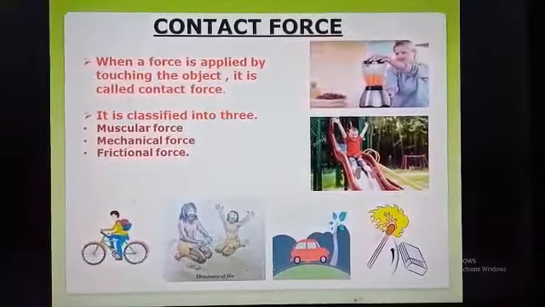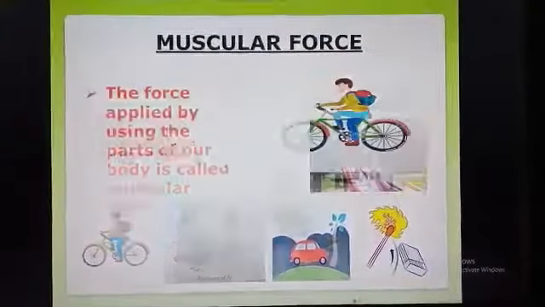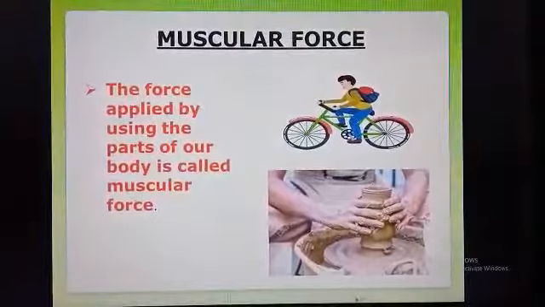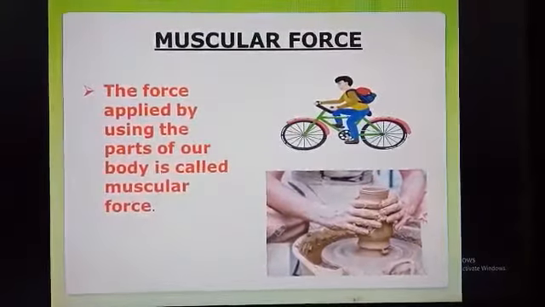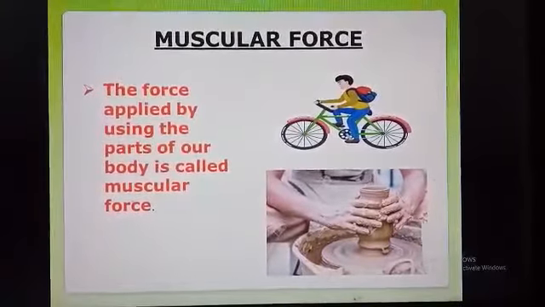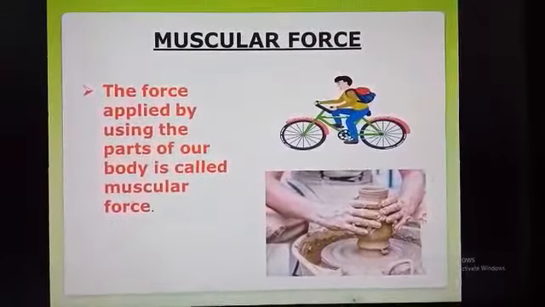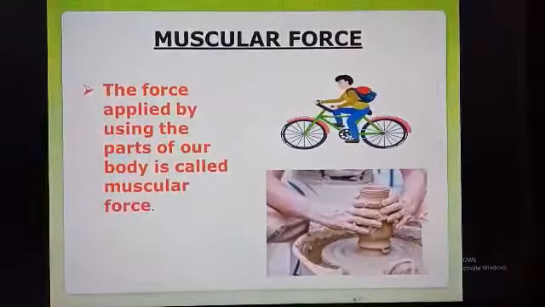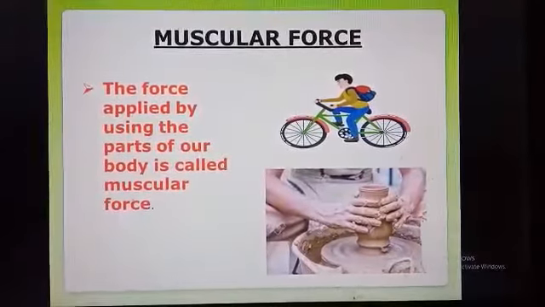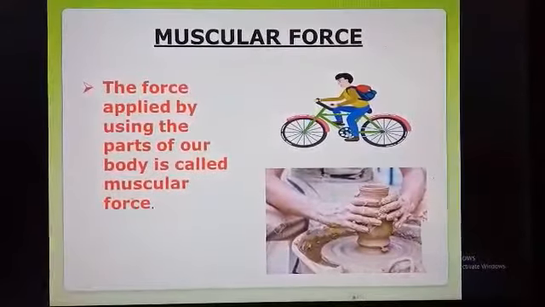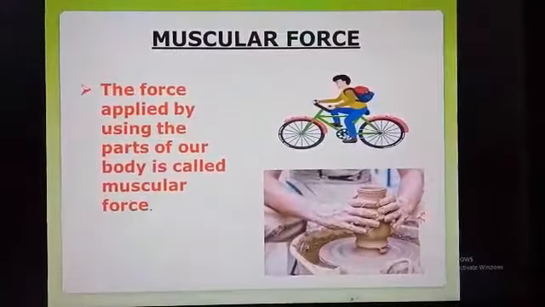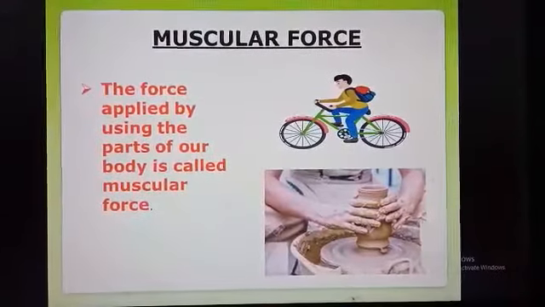Now, we'll see the muscular force. The force applied by using the parts of our body is called muscular force. Pedaling the cycle and making the parts are examples of muscular force because we use our legs to pedal the cycle and we use our hands to make parts.